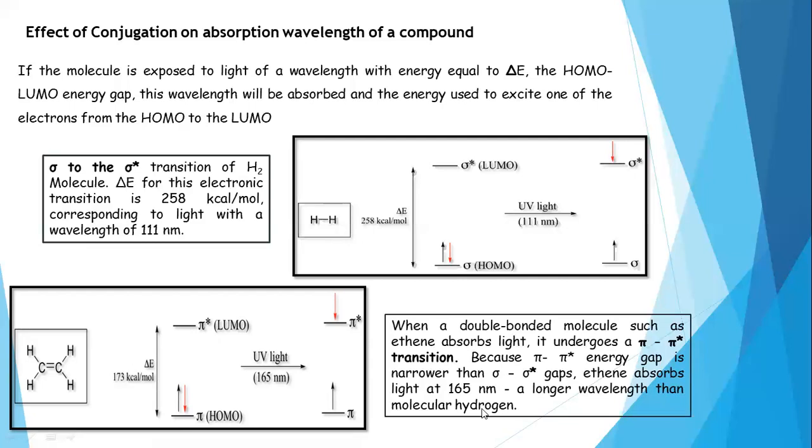Just as the hydrogen molecule does not absorb radiation in the ultraviolet visible region, this ethene molecule will also not absorb radiation in the UV visible range. 165 nanometer is not in the range of UV visible radiation.